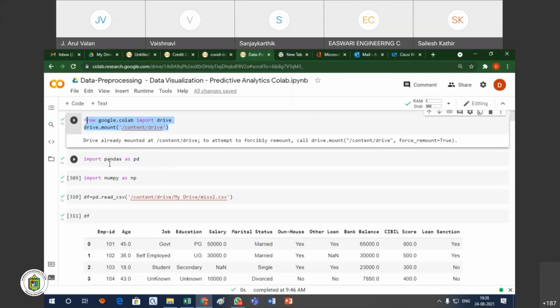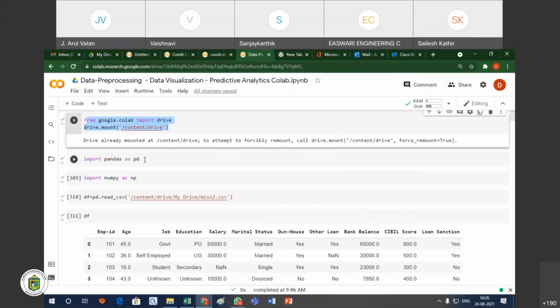In data science, the core component is the data. We are going to work with the data only. So for data manipulation or data handling, the first important library is pandas. So we have to import pandas. In this notebook, I am importing pandas as pd. As pd means it is an alias name.